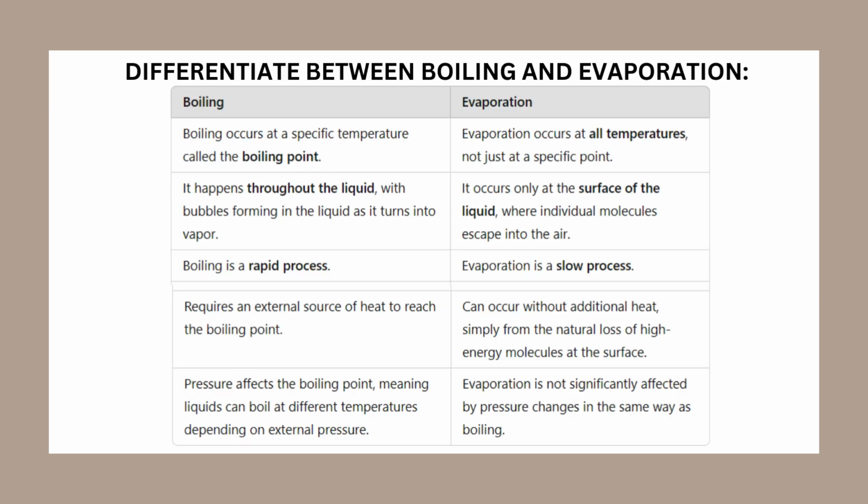Next question, explore the key differences between boiling and evaporation. Boiling occurs at a specific temperature called the boiling point, while evaporation can happen at all temperatures, not just at a specific point. Boiling takes place throughout the liquid, with bubbles forming as the liquid turns into vapor. In contrast, evaporation occurs only at the surface of the liquid, where individual molecules escape into the air. Boiling is a rapid process, whereas evaporation is much slower. Boiling requires an external source of heat to reach the boiling point, while evaporation can happen without additional heat, simply from the natural loss of high-energy molecules at the surface.